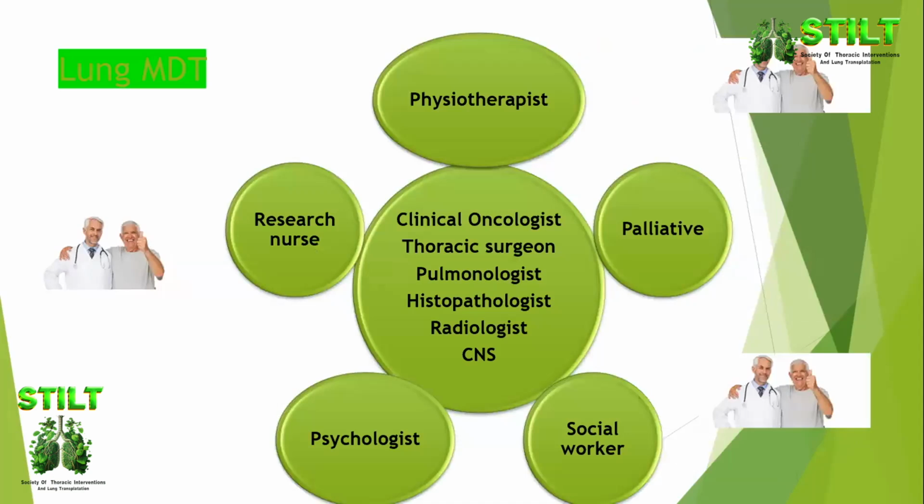So to get a proper MDT, ideally you need most or all of these specialties in your clinic. The core of the MDT is a clinical oncologist, a thoracic surgeon, a pulmonologist, a histopathologist, a radiologist, and a practitioner nurse. You can get better service if you have a physiotherapist, a palliative care team, a social worker, a psychologist, and you can do some research on your patients.